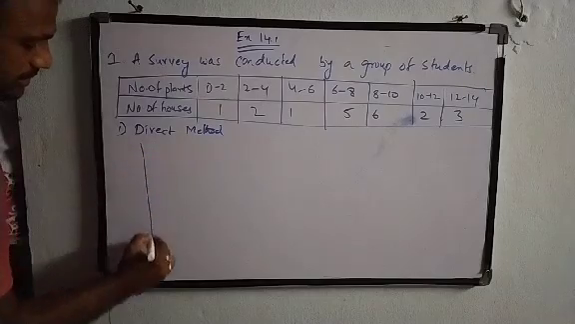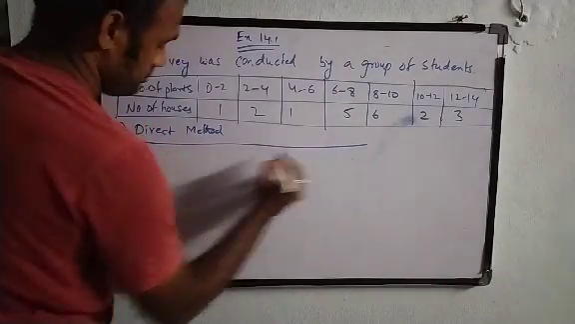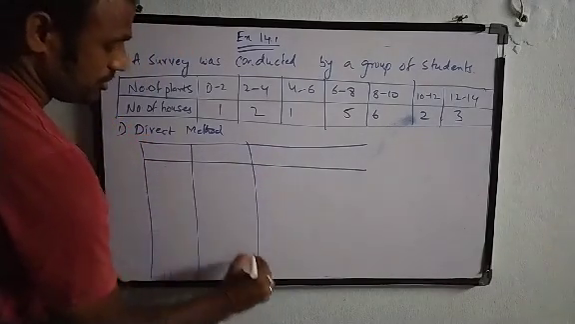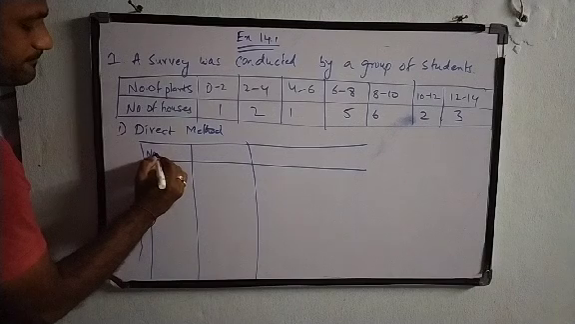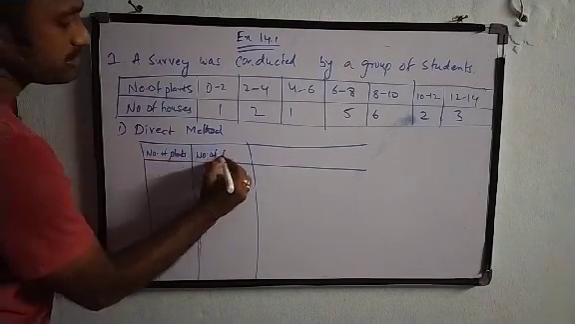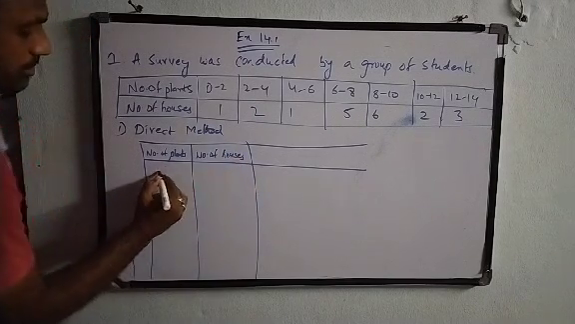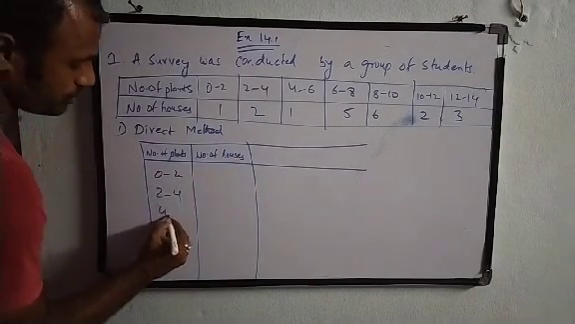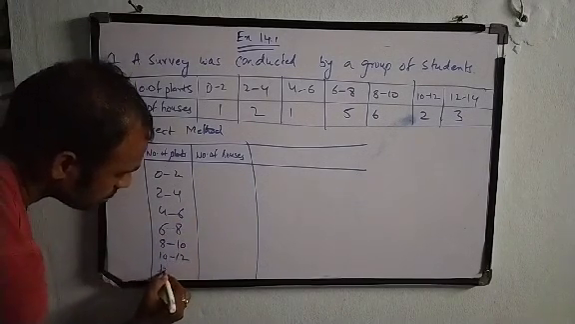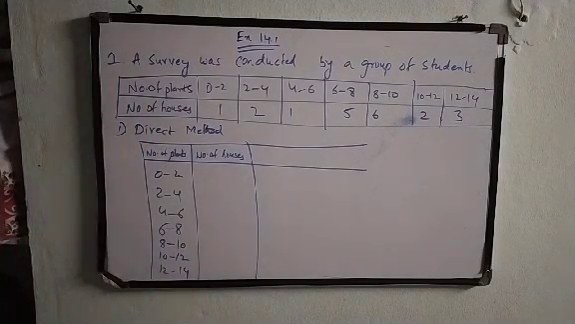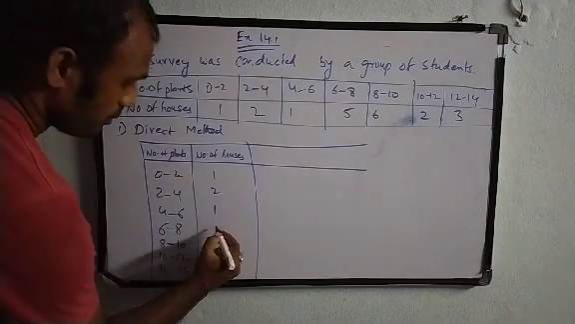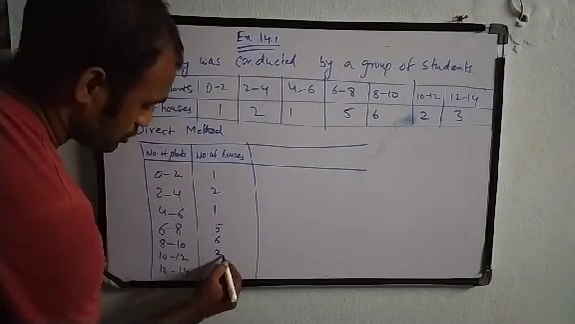So in the direct method, let us draw the box. Here, number of plants and number of houses. The number of plants: 0 to 2, 2 to 4, 4 to 6, 6 to 8, 8 to 10, 10 to 12, 12 to 14. Next, number of houses: 1, 2, 1, 5, 6, 2, 3.